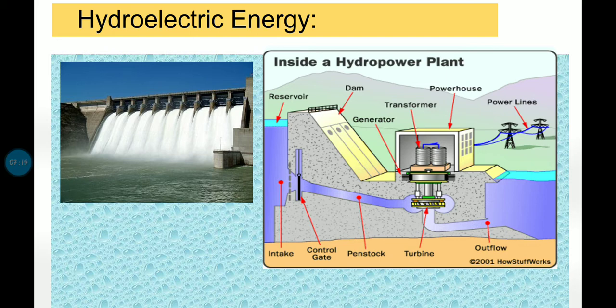The water which is stored in the dam is run out, and the water's energy is converted into kinetic energy. The water is pushed on the blades of the turbine, which in turn rotates the turbine, and this leads to the generation of electricity in the generator. Then through the powerhouses, everyone is supplied with electricity through the power lines.